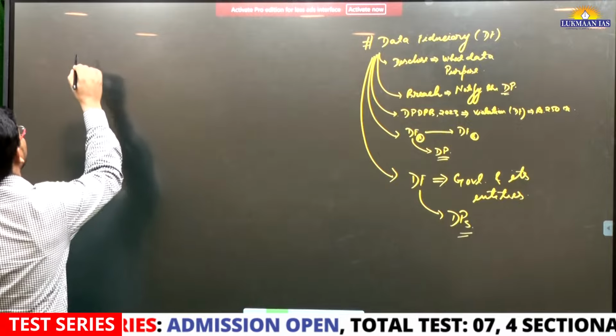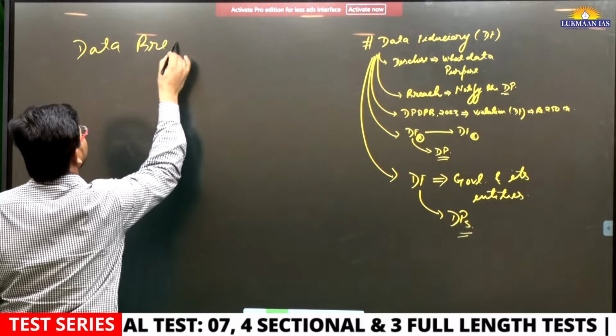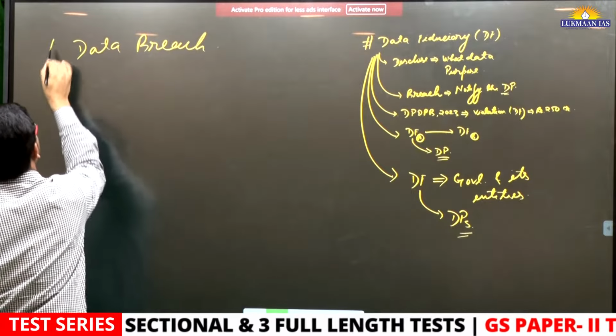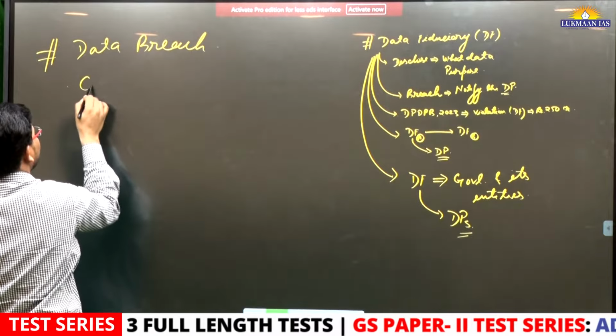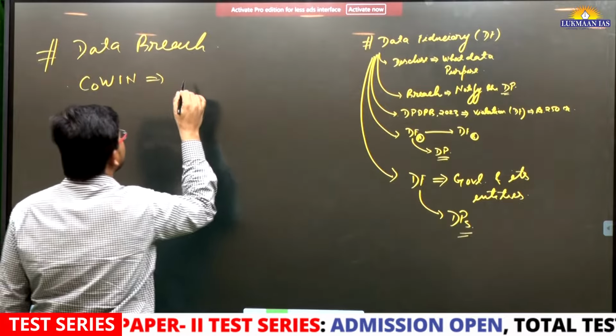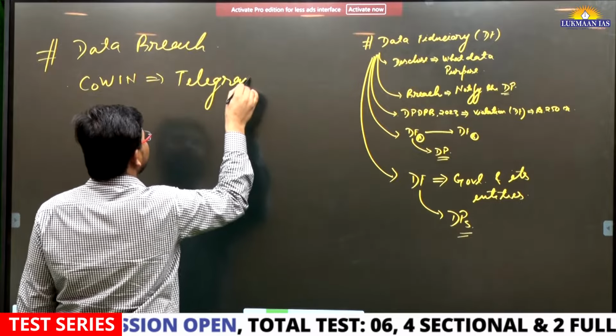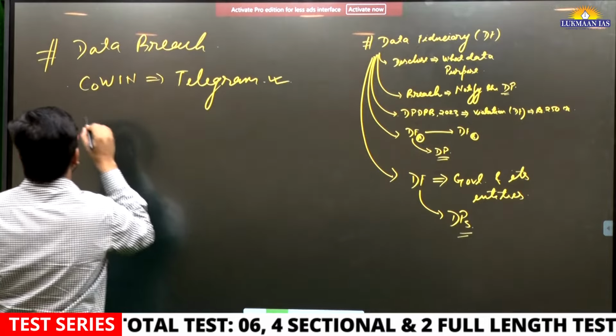Now if I talk about data breach related issues. During COVID, the Government of India had a portal known as CoWIN. Its data was made public on Telegram, means this data has been breached.